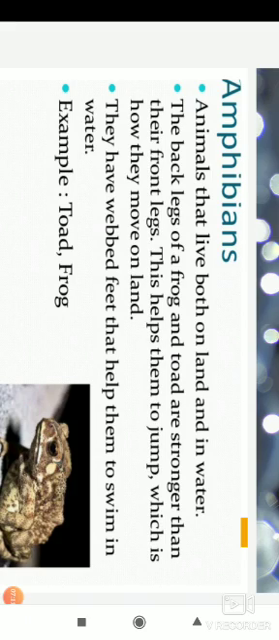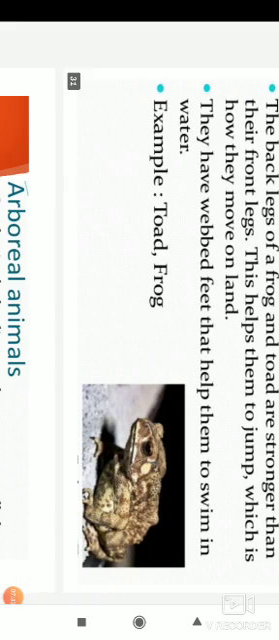And they do have webbed feet. Okay, webbed feet I have taught you already. It is like the fingers are connected with one more special skin. Okay, it gives a web form, which makes it easy for the animals to swim inside the water when they live inside the water. Okay, and frogs and toads are good examples for amphibians.